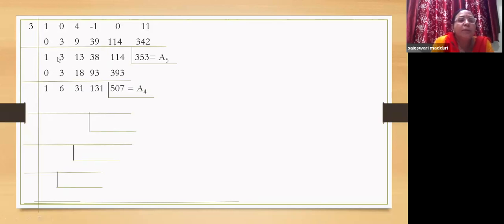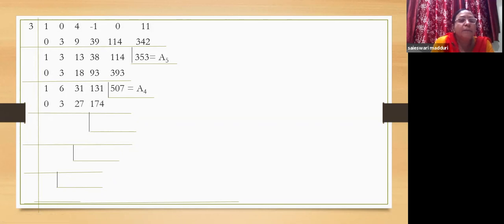Again, repeat the same process for this particular row of quotients. Again, put 0 under the first quotient. 1, 1 into 3, 3. 3 plus 3 is 6. 6 into 3, 18 is placed under the next quotient. 13 plus 18 is 31. 31 into 3, 93. 38 plus 93, 131. 131 into 3, 393. Now 114 plus 393 gives us 507, which is a4, that is the coefficient of x.